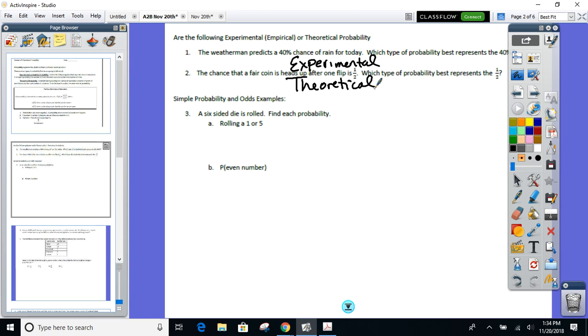I got a die. Everyone familiar with a die? Okay, 6 sides. What's the probability I roll a 1 or a 5? Well, the first thing is how many 1s are on here and how many 5s. So that means you have a total of 2 possible choices out of how many outcomes if I roll it once? 6. So 2 out of 6. That's your probability you roll a 1 or a 5. Now, I am not going to require that you reduce it, but I will warn you, most multiple choice answers are reduced. I just want to make sure you're able to reduce a fraction. So 1 out of 3.